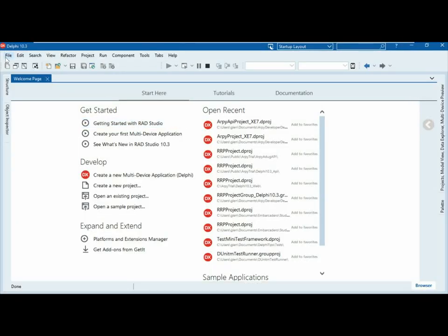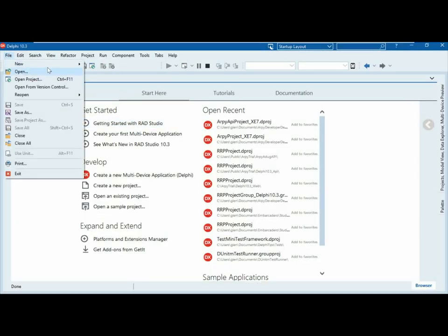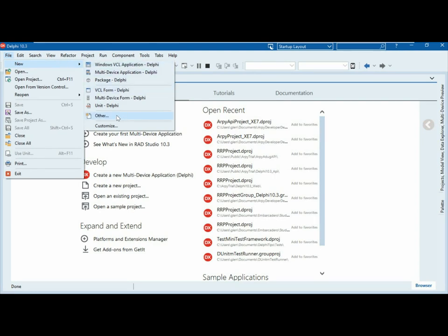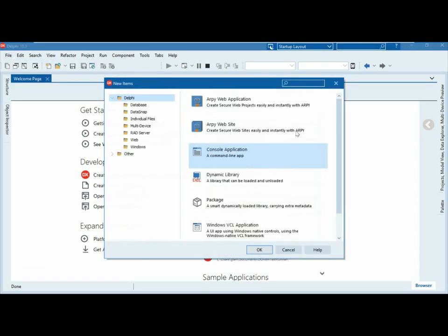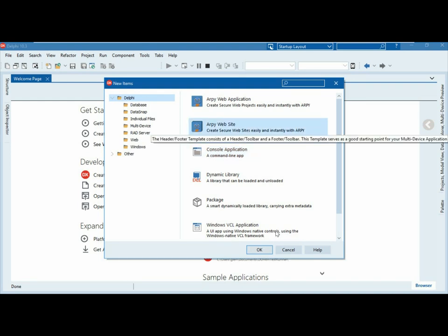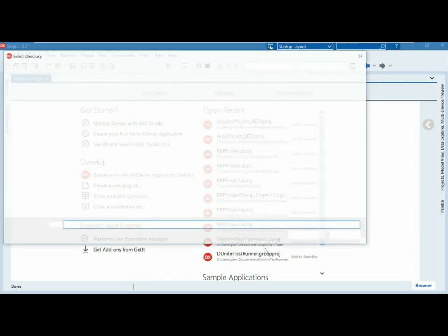And if I now go to File, New and Other, and in here we see that we've got Arpy Web Application and we've got Arpy Website. So again, I haven't installed any components or anything. All I've done is made that available as a project you can pick. So let's pick up the Arpy Website one. So I'm going to make a new one of those.